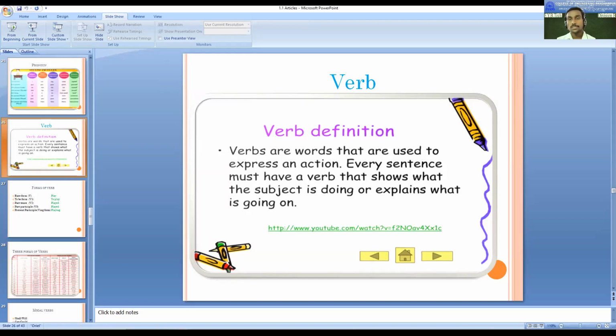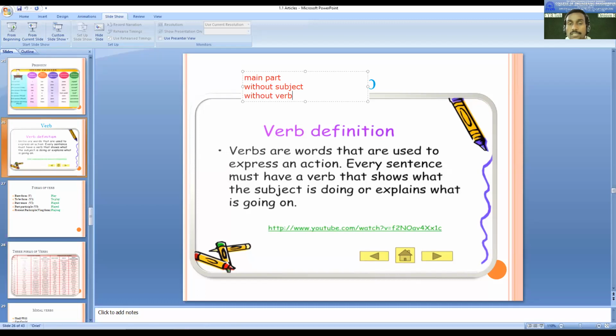So let's begin. In the previous session, I already mentioned that we are going to talk about verb. So before going ahead, let's talk about the verb in detail. You need to understand that verb is the main part of a sentence. If there is any sentence, then the main part is the verb. You can make a sentence without a subject. There can be a sentence without a subject, but there cannot be a sentence without a verb. You cannot make a sentence without a verb.